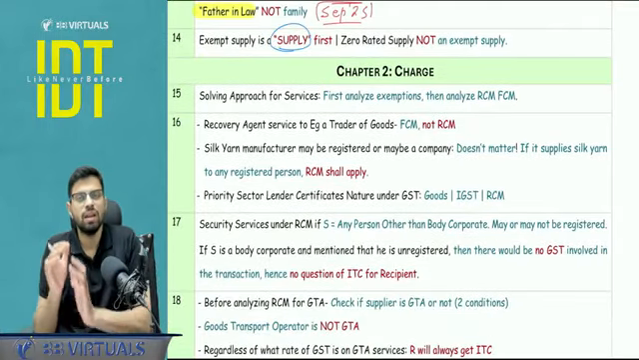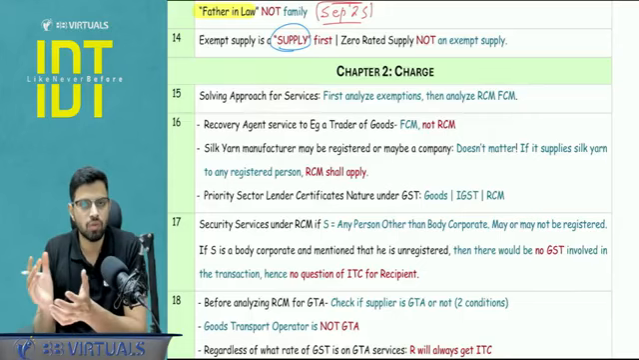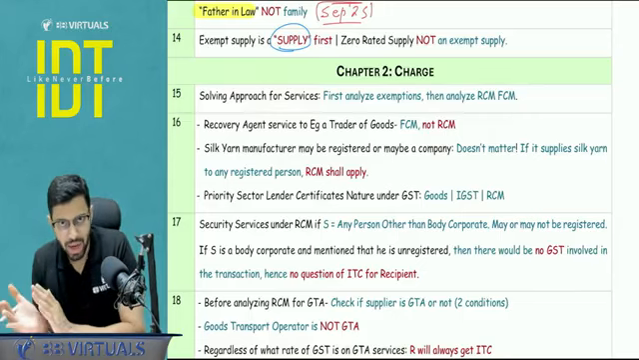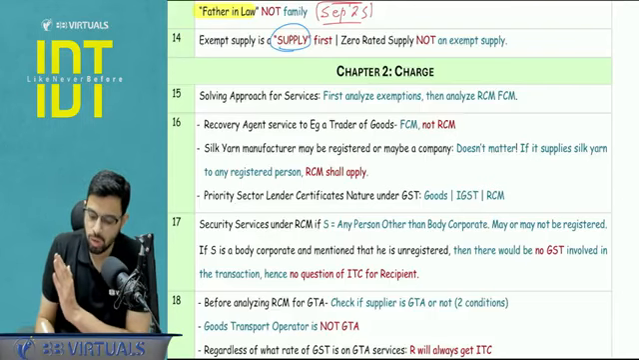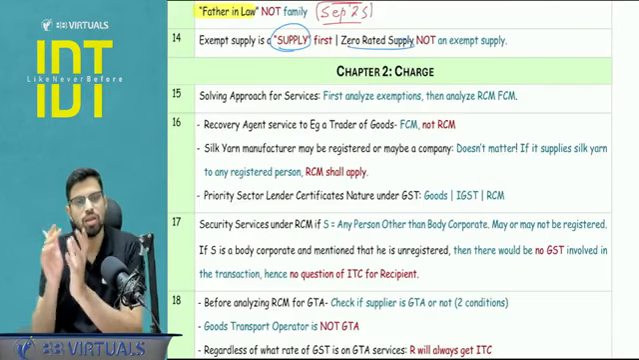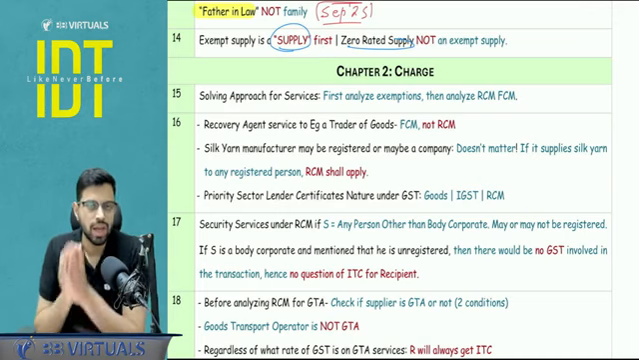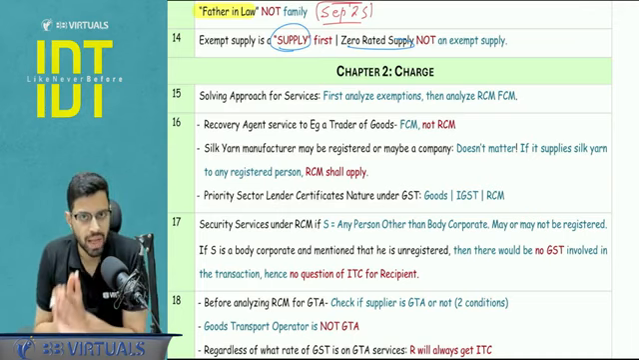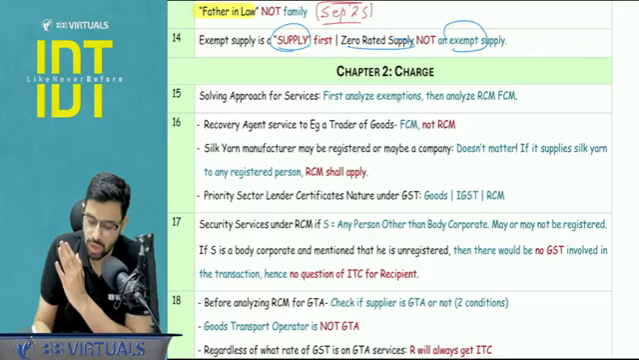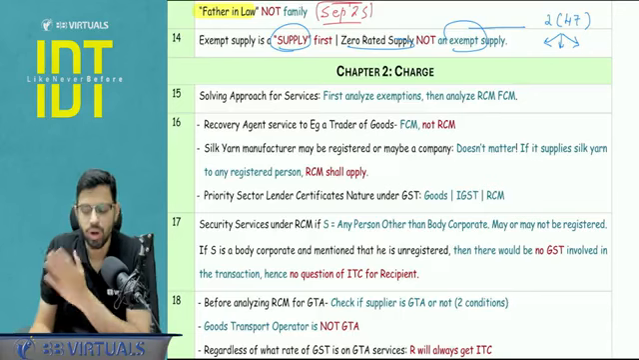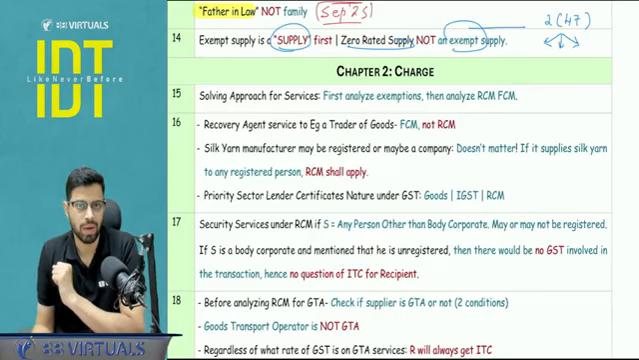Next, just a point to be noted: an exempt supply needs to be a supply first. Sometimes they test this, that if any transaction is falling under Schedule 3, it is not a supply. If it is not a supply, it cannot be an exempt supply. Similarly, it goes for zero rated supply. If something is a supply, then it can be zero rated. And just a point to be noted, zero rated supply is not an exempt supply. Exempt supply, we know Section 2 clause 47: nil rated, or exempt under the notification, or a non-taxable supply.